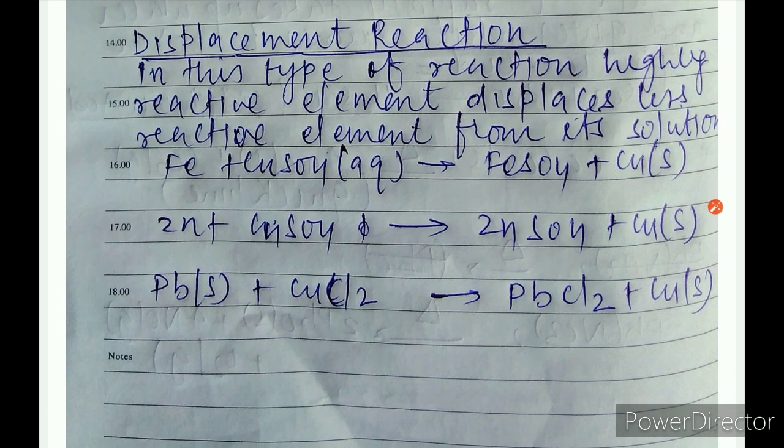Like iron is more reactive than copper, so it will be able to displace copper from its solution and form iron sulfate or ferrous sulfate. See again, zinc is more reactive than copper, so it forms zinc sulfate and copper is displaced. Again, lead is more reactive than copper, so it displaces copper from its solution.